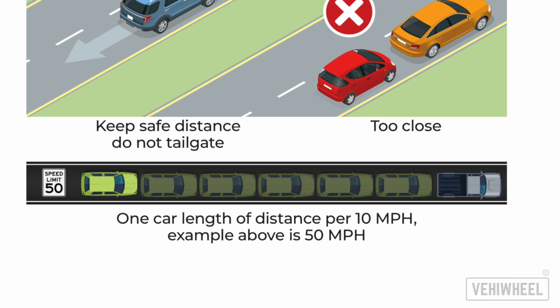Why it matters. This distance ensures enough time to react and stop safely in case the vehicle ahead brakes suddenly. It minimizes the risk of rear-end collisions, which are common when following too closely. Adapt for conditions. Increase the following distance in adverse weather conditions, low visibility, or on slippery roads, as stopping distances are longer.